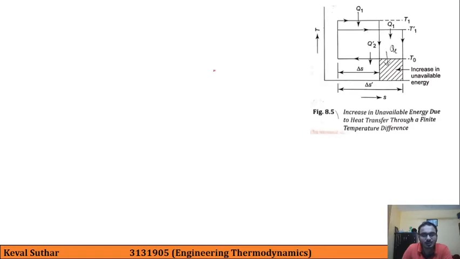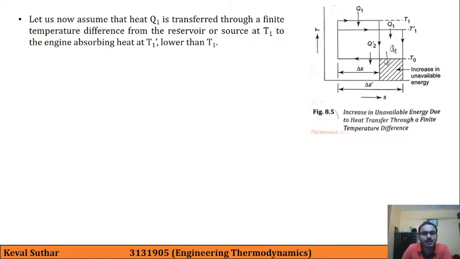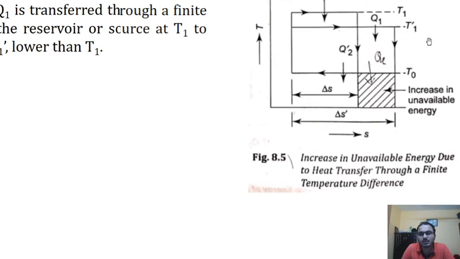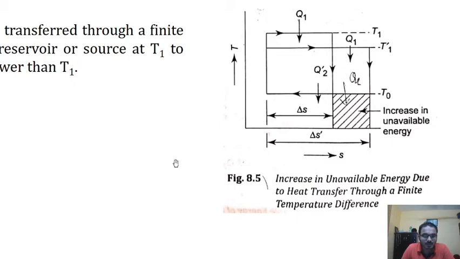Okay, so here now we are having some change. Let us assume that the heat Q1 is transferred through a finite temperature difference from a reservoir or a source at T1 to a heat engine absorbing heat at T1 prime, which is lower than T1. Here in this figure, our original temperature T1 is the highest temperature, and this source is providing heat Q1 at temperature T1.